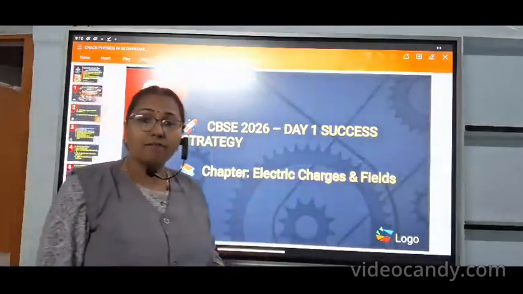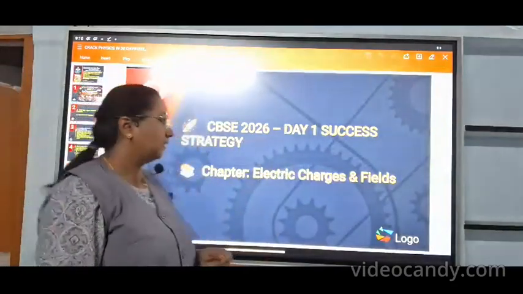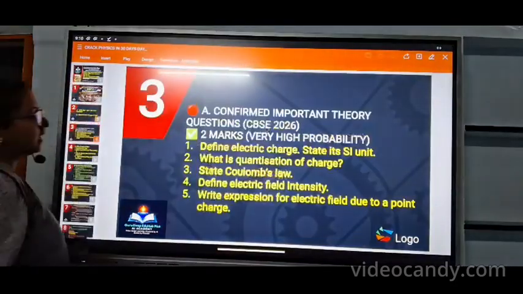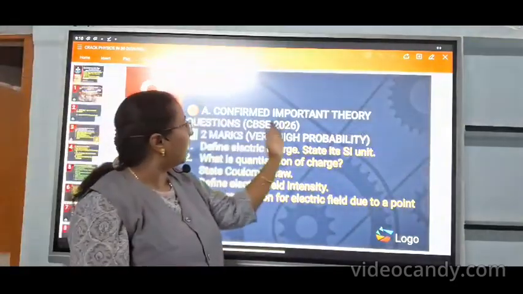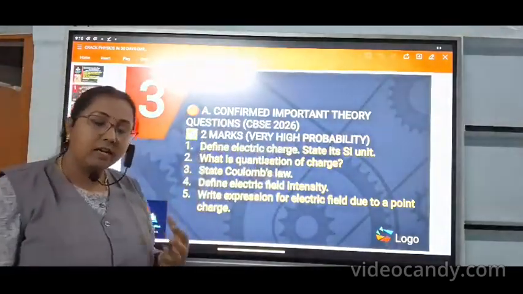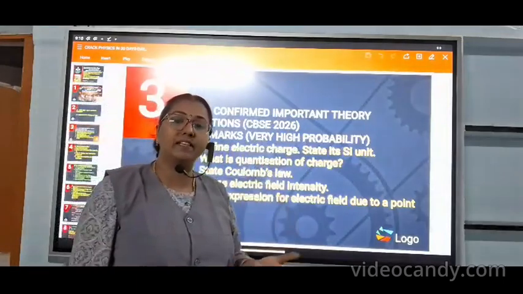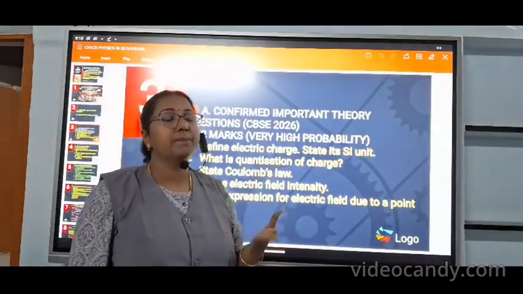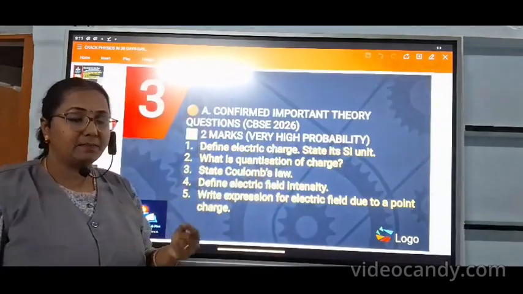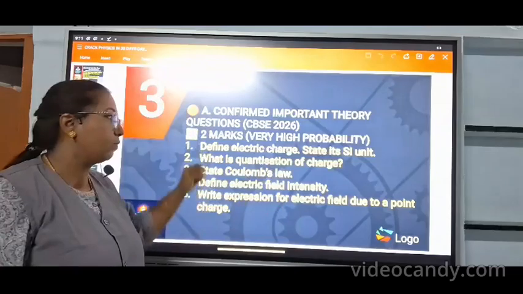So we have to start from the chapter Electric Charges and Fields concept. And the next thing, the confirmed important theory questions for CBSE. Often in board exams, when you check the previous year questions, you can find out the most important questions, and that we can expect in the 2026 board exam also.